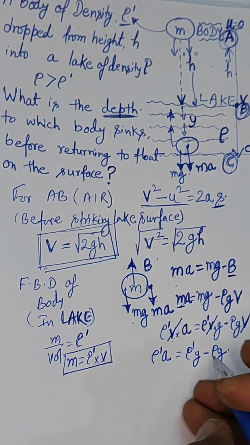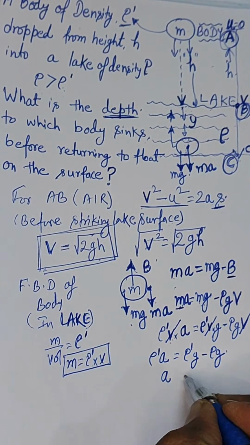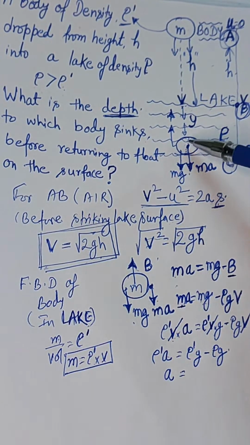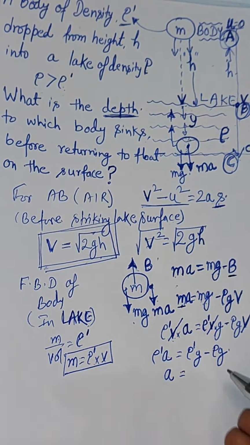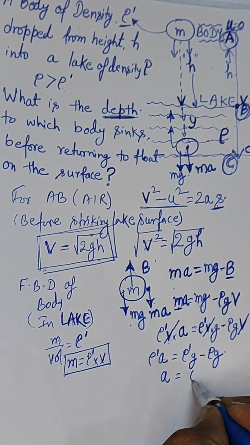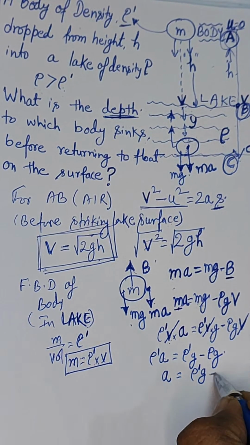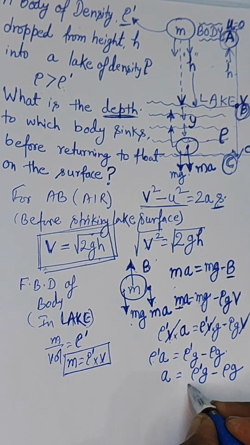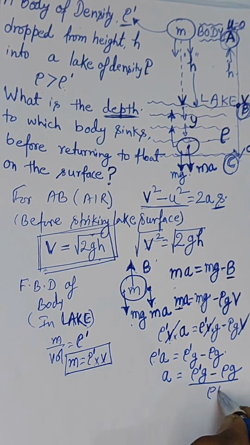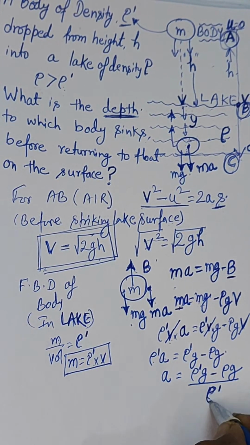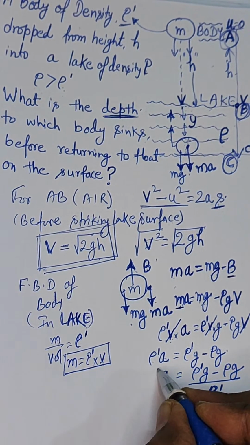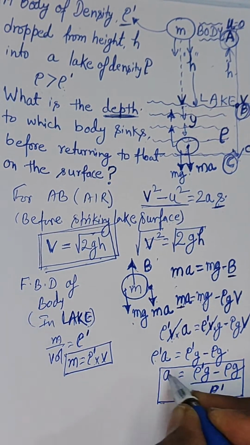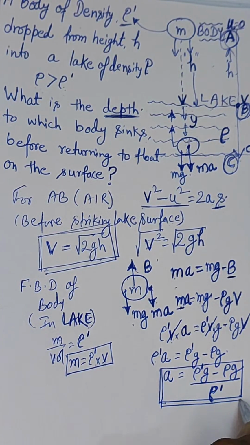Now from here, just find out the value of acceleration. The value of acceleration with which the body is going downward inside the water, here this a, is equal to rho dot g minus rho g, with this rho dot going into the denominator. So this is the acceleration with which the body is sinking inside the lake of water, right?